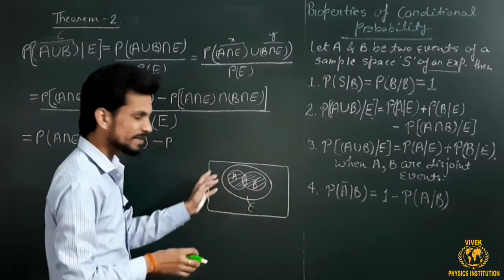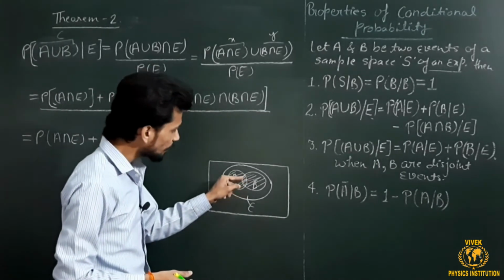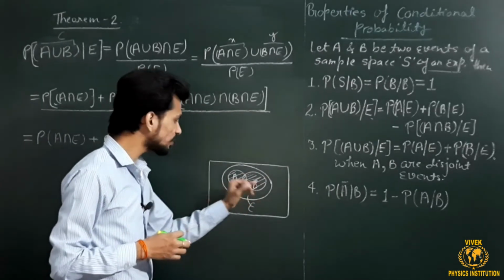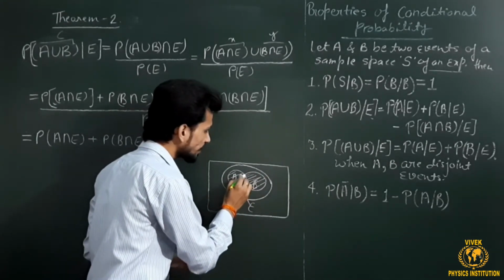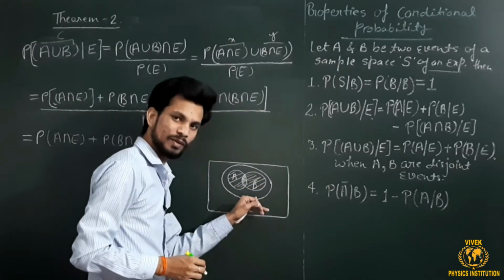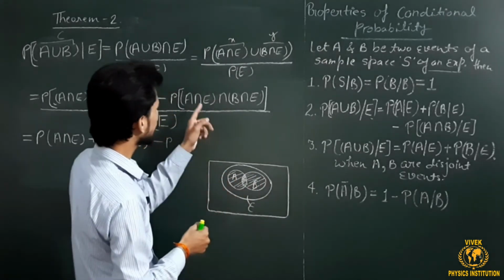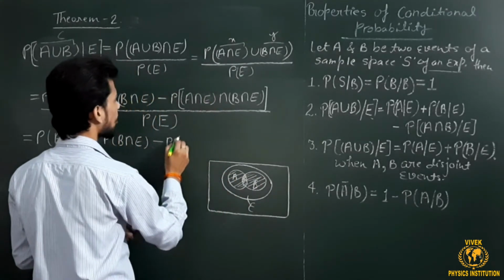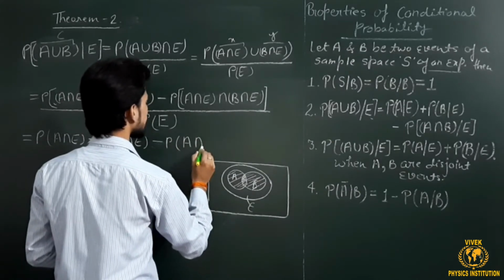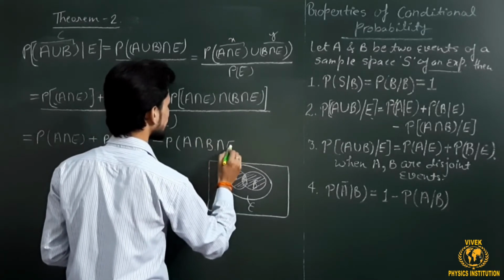A intersection E is nothing but A itself. B intersection E is nothing but B itself. And what is the common in both? This one here. And this region is common in A, in B, and as well as in E, because E is comprising both the events already. It means that the value of this operator is nothing but the common in all three events. This is A intersection B intersection E here.